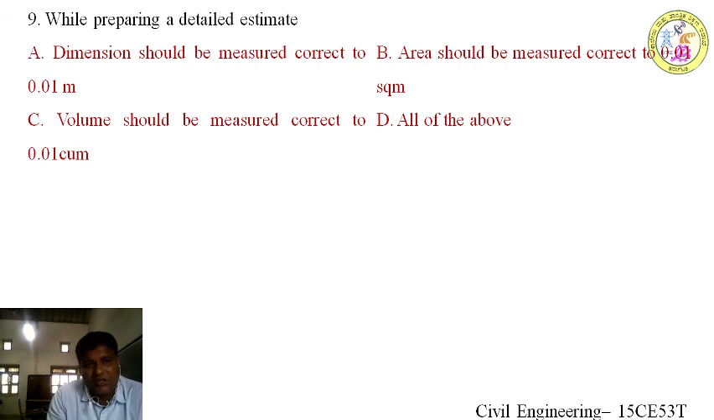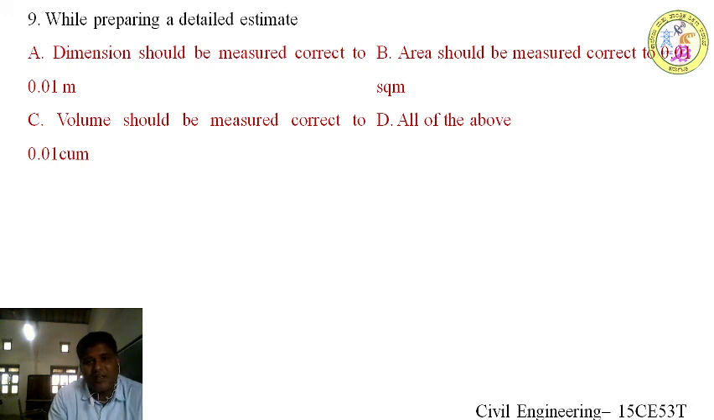So 9th question. While preparing a detailed estimate, dimension should be measured correct to 0.01 meter. Option B, area should be measured correct to 0.01 square meter. Option C, volume should be measured correct to 0.01 cubic meter, or D, all of the above. Option D, all the options you have to follow. When you are going to measure, for example, 10 meter in length by a tape, if somebody is going to check the measurement, they should not violate more than 1 centimeter. If it is more than 1 centimeter, then you have taken the wrong measurement, and the measurement has to be repeated.